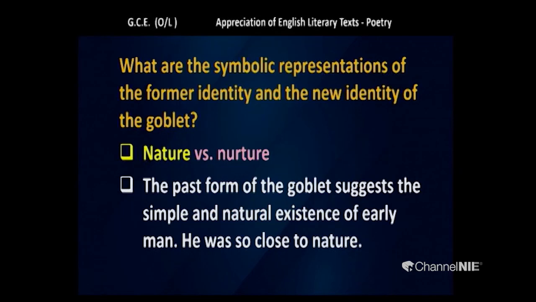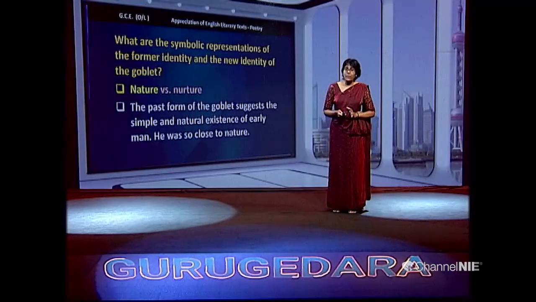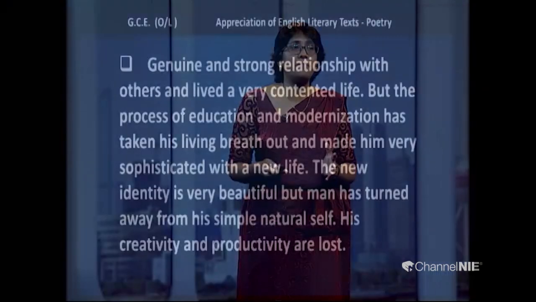So, the past form of the goblet suggests the simple and natural existence of early man. This early man was so close to nature. Can you understand? The past form of the goblet is a very simple and natural existence that was close to nature. But another point you can highlight, genuine and strong relationship with others.